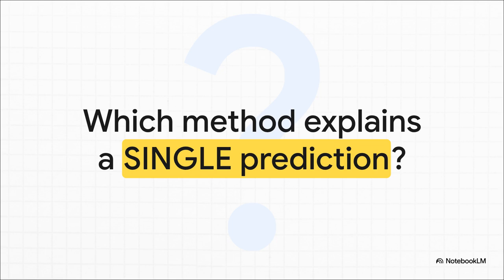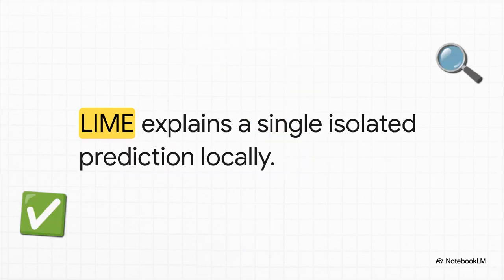Lock in your answers. If you said LIME, you nailed it. Local Interpretable Model-agnostic Explanations. Remember, SHAP gives you the grand global overview, but LIME perturbs the data locally to explain a single, isolated prediction. It's your single-story tool.